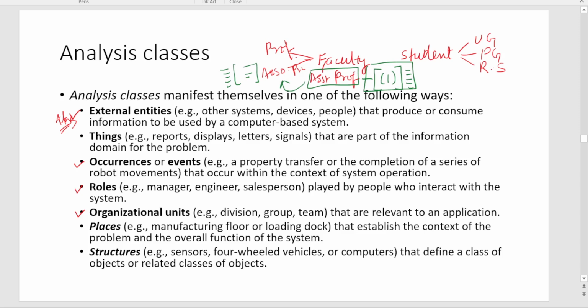Okay, so by pulling it, this can be one class, this can be another class. Assistant professor is one class, associate professor is also another class. Likewise, a class can be places, that means a manufacturing floor or a loading dock, that establish the context of the problem and overall function of the system. It can be structures like sensors, four-wheeled vehicles, or computers. Okay, like objects that define a class object or related classes of the objects.